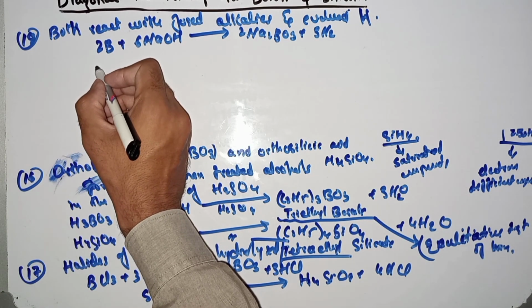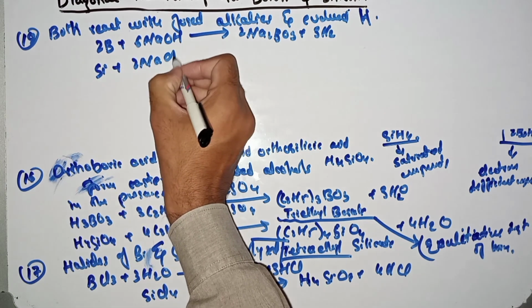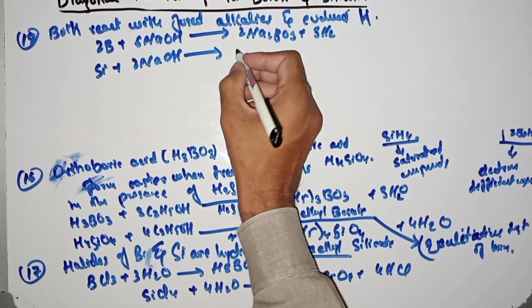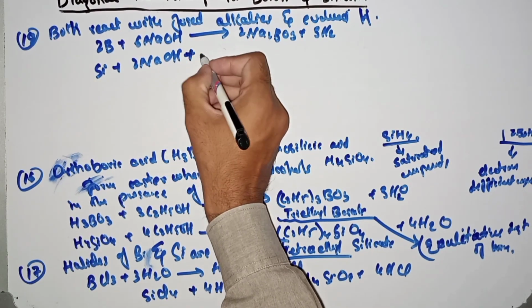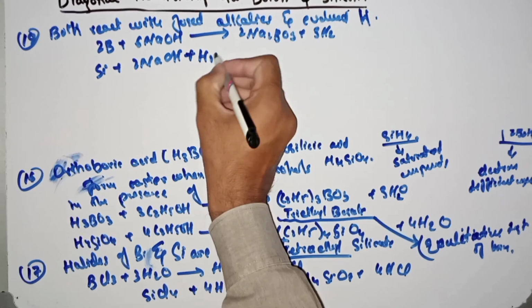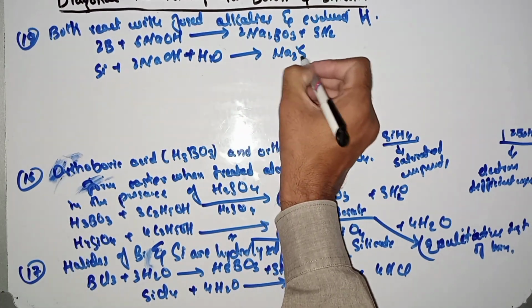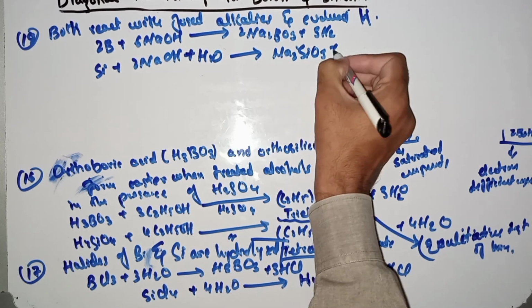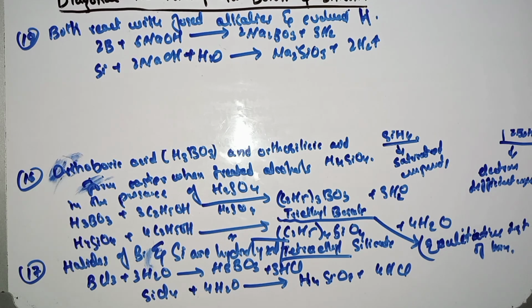Similarly for silicon, Si plus 2NaOH, sodium hydroxide, also called caustic soda, plus H2O, will produce Na2SiO3 plus 2H2. Two molecules of hydrogen gas will be produced.